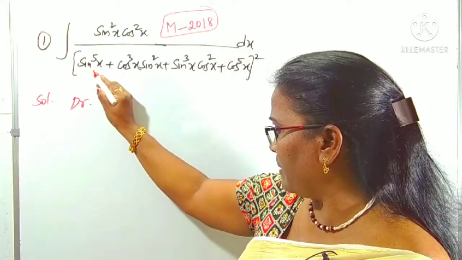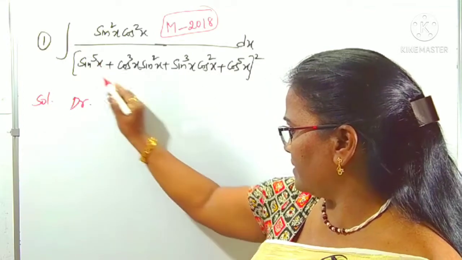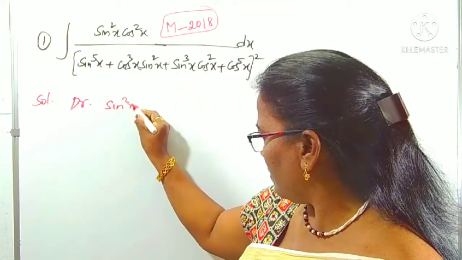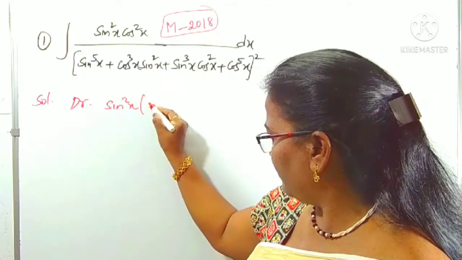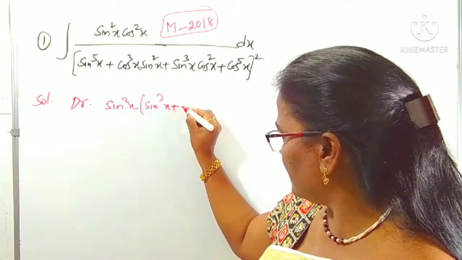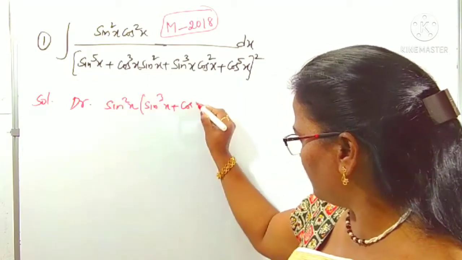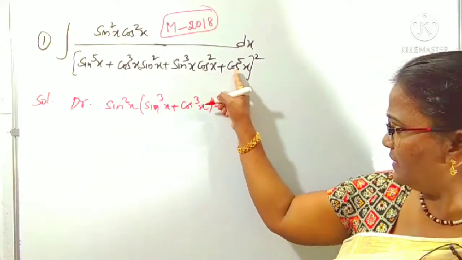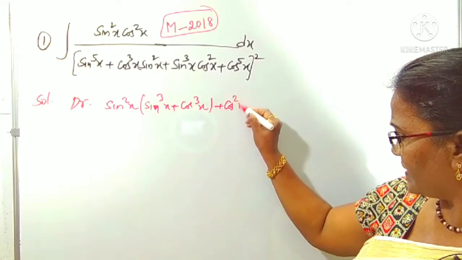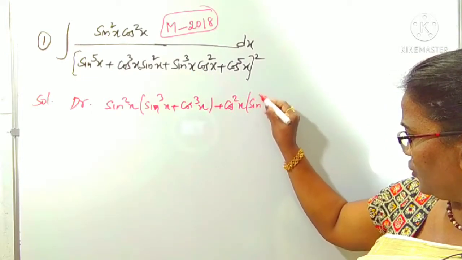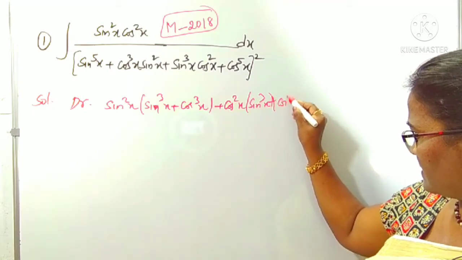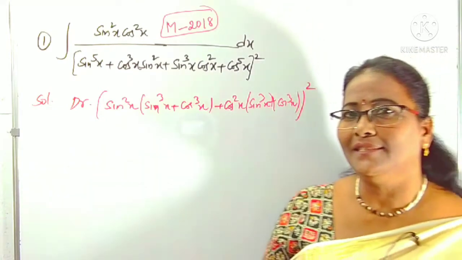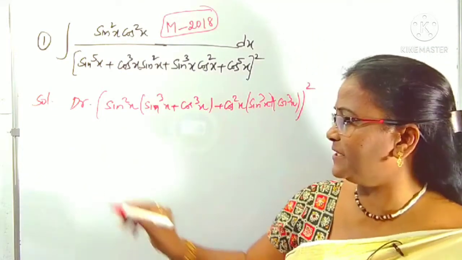What is the denominator here? Sin power 5x, cos cube x sin square x, and so on. From the first two terms, I'm taking sin square x as common. Taking sin square x common here, what is left over? Sin cube x plus cos cube x, right? Plus, from the next two terms, I'm taking cos square x as common. Taking cos square x common, what is left over here? Sin cube x plus cos cube x, right? Overall square is there. I am just taking the separation of the denominator and simplifying it, right?